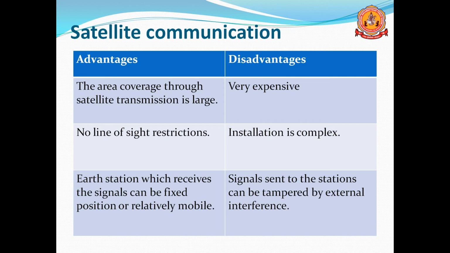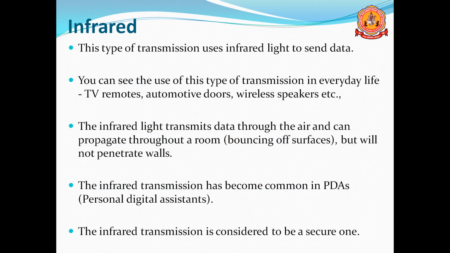We have now discussed radio waves, microwave and satellite communication. Other than these three, we are using one more method, that is infrared rays. This type of transmission uses infrared light to send the data. You can see this type of transmission every day in life. Every day we are seeing this in TV remotes, automotive doors, wireless speakers or wireless mouse. In all these cases we are using infrared rays to transmit the data.